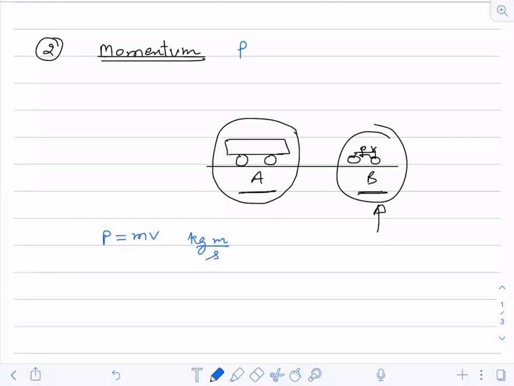Now, is it a scalar quantity or a vector quantity? Tell me. It is a vector quantity. Good. It is a vector quantity.